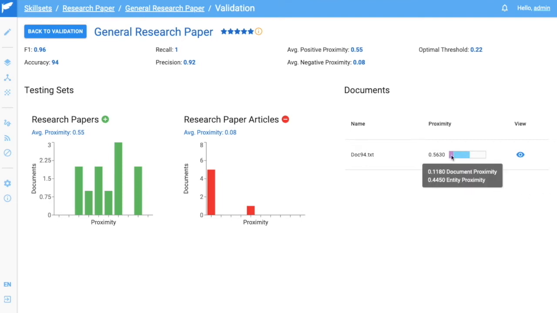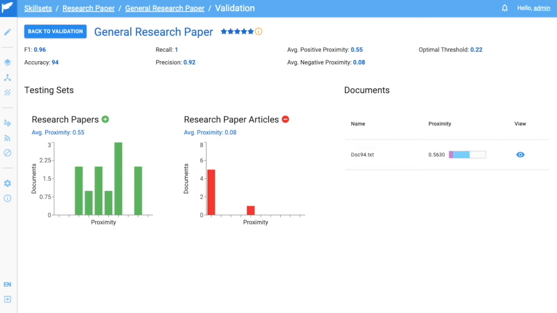On the other hand, my match list, the blue in this graph, is performing well. This makes perfect sense. We've only used 25 training texts, so Gracie doesn't have a complete understanding of what research papers are. However, we're already showing a great ability in disambiguating between texts talking about how to write research papers and texts that are research papers themselves. If your F1 score meets your needs, you're done. In this case, a 0.96 F1 is more than enough for us to use this in production.